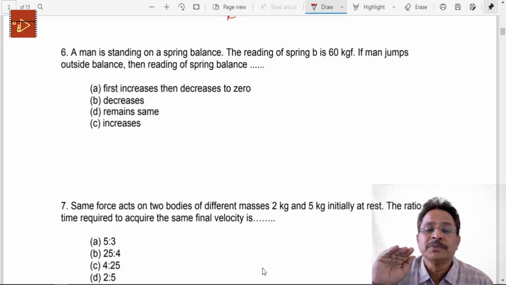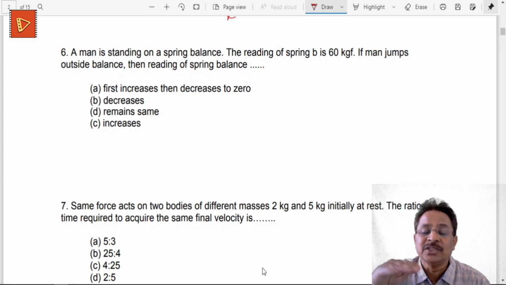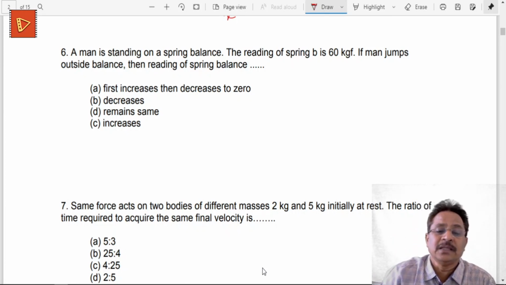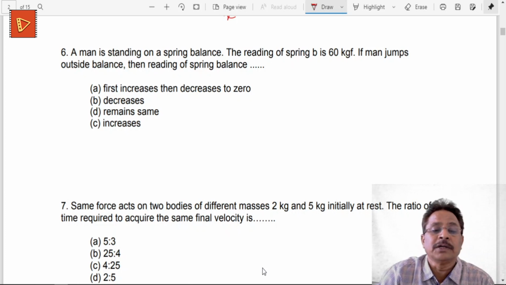If the man jumps off the balance, then what happens to the reading of the spring balance? This is a very common experience. Now there are four options given. A: first increases, then decreases to 0. B: directly decreases. C: remains the same. D: finally increases.